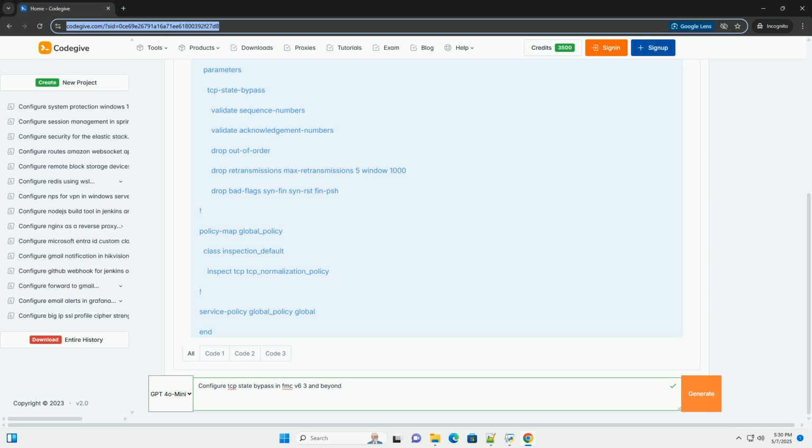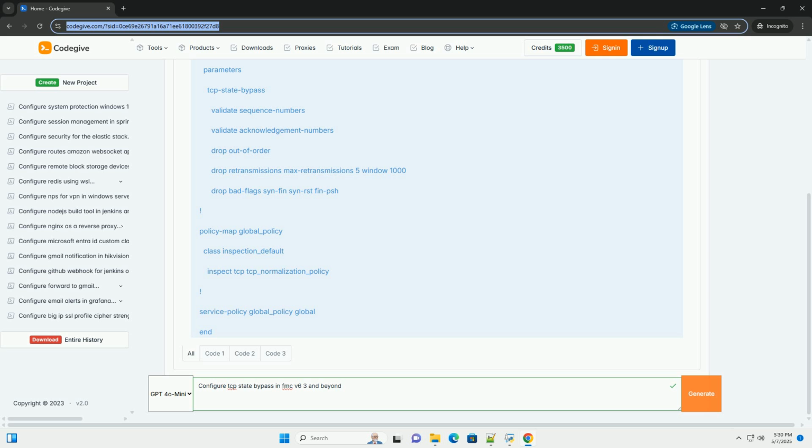Choose the network analysis policy you created in Step 1 from the network analysis policy drop-down menu. 6. Save the rule. Click Save. 7. Repeat for other rules. Apply the network analysis policy to any other access control rules that need TCP state bypass protection.